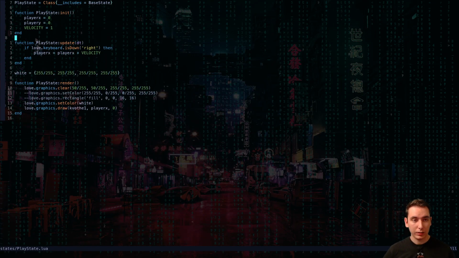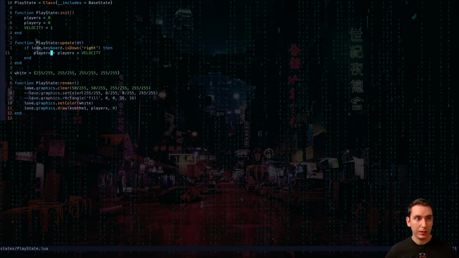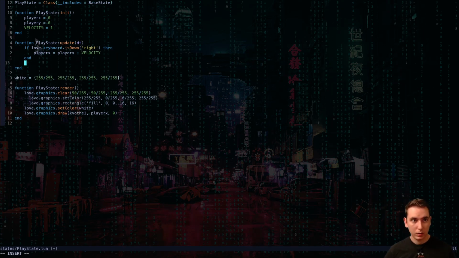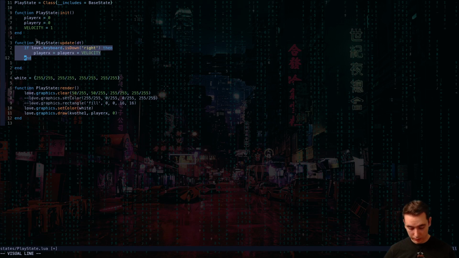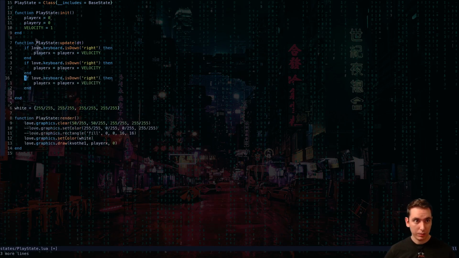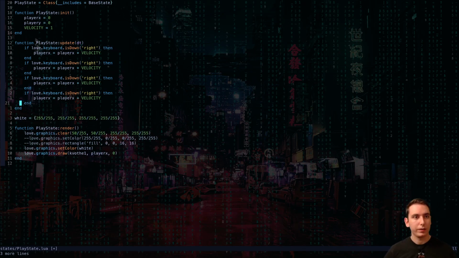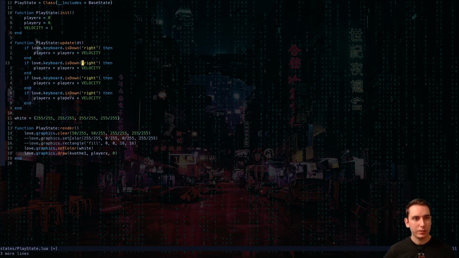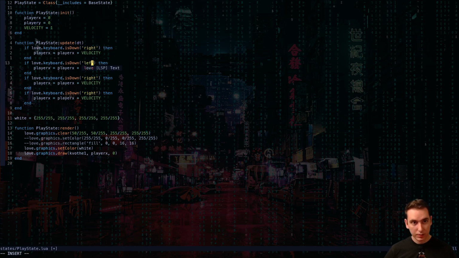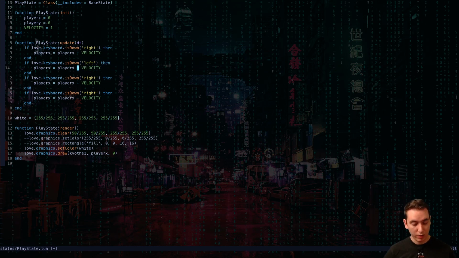So let's go ahead and add the rest here, where if left is down, then go ahead and move left. If down is down, if up is down, all that good stuff. So if our left is down, then we're going to subtract our velocity.